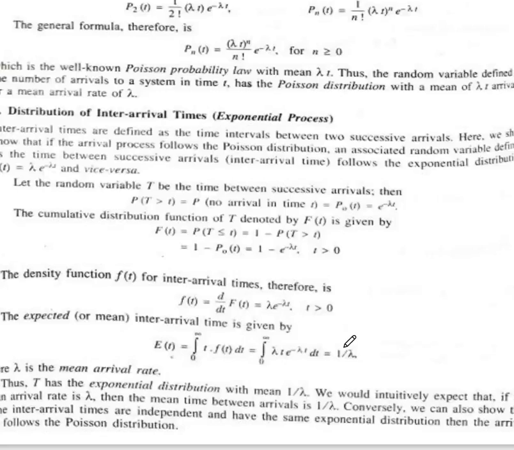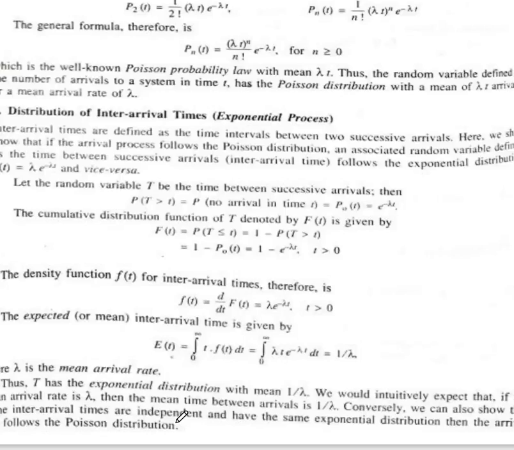Hence the expected mean inter-arrival time is given by E of T equal to the integral from 0 to infinity of t into f of t dt, which is equal to the integral from 0 to infinity of t lambda e raised to power minus lambda t dt. After solving this integral, we get 1 upon lambda. Here lambda is the mean arrival rate. Thus, the capital T has an exponential distribution with mean 1 upon lambda.